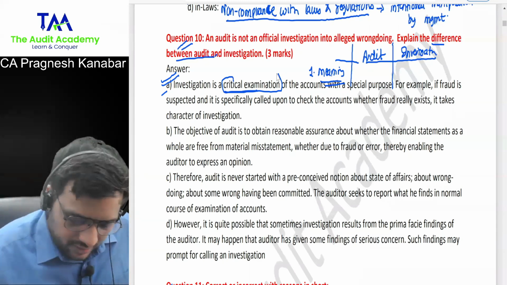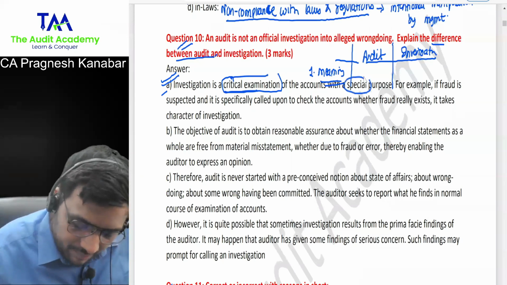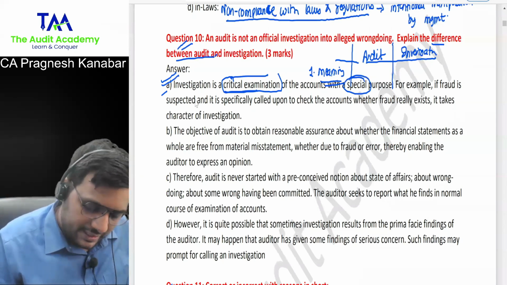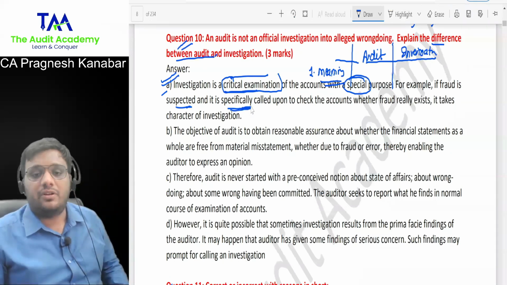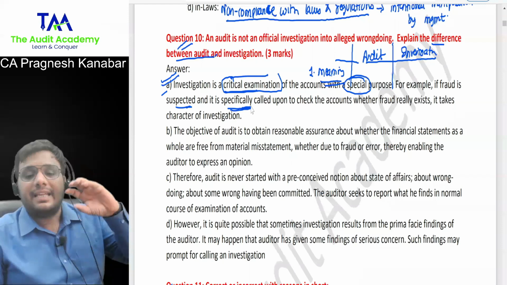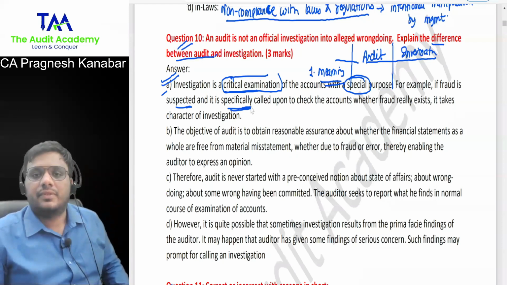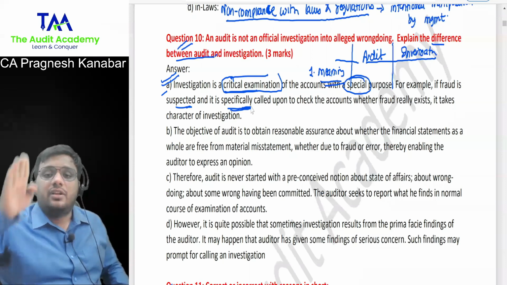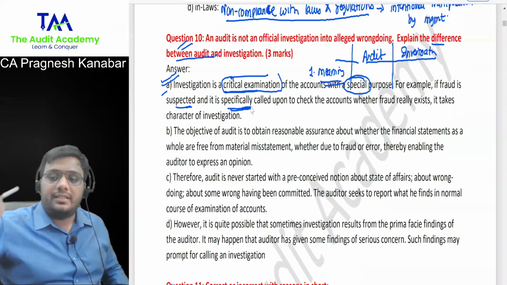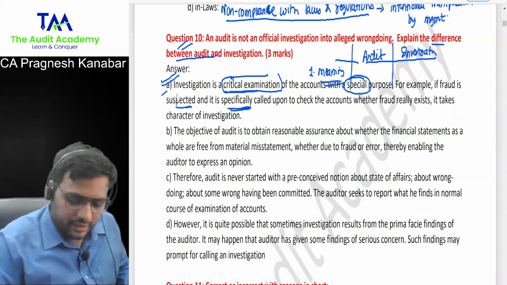Investigation is a critical examination with a special purpose. For example, if fraud is suspected and it is specifically called upon to check the accounts whether fraud really exists. This is the character of investigation. So which are the words that you will remember for investigation? Critical examination, special purpose. Critical examination, special purpose.